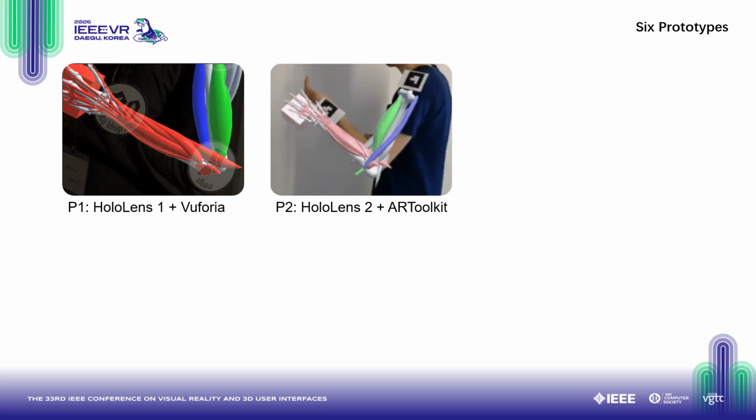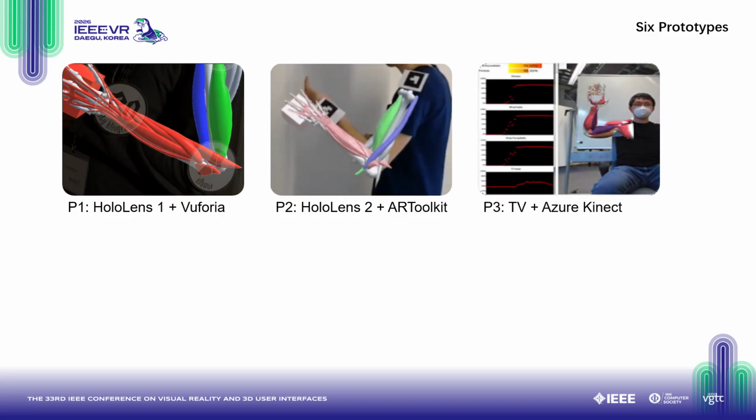For prototype 2, we upgraded the tracking method to AR Toolkit and the display to HoloLens 2. In the third prototype, we used Outdoor Kinect and the Big TV to form a magic mirror setup, and the muscle activation here were also presented in bar charts and line charts. To reduce visual clutter and help users focus more on the visualization, we use the diminished reality to remove the real arm from the live streaming.